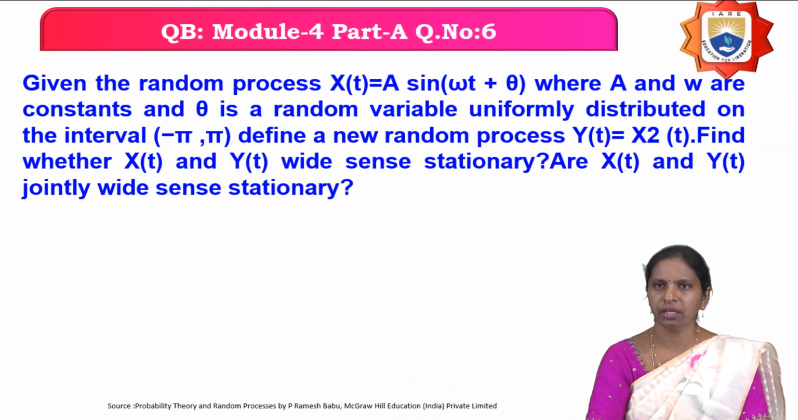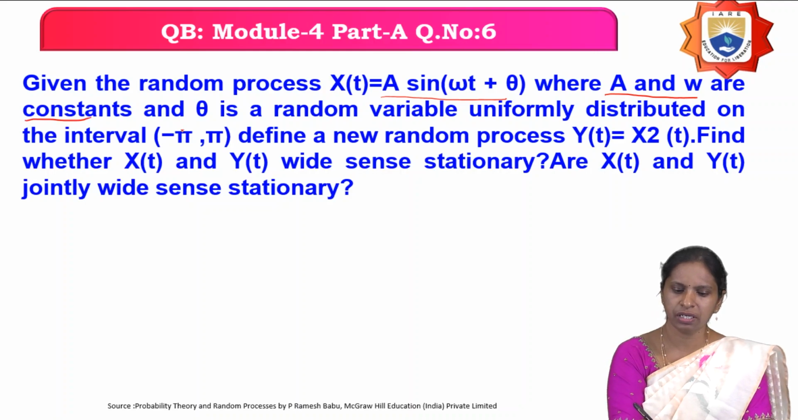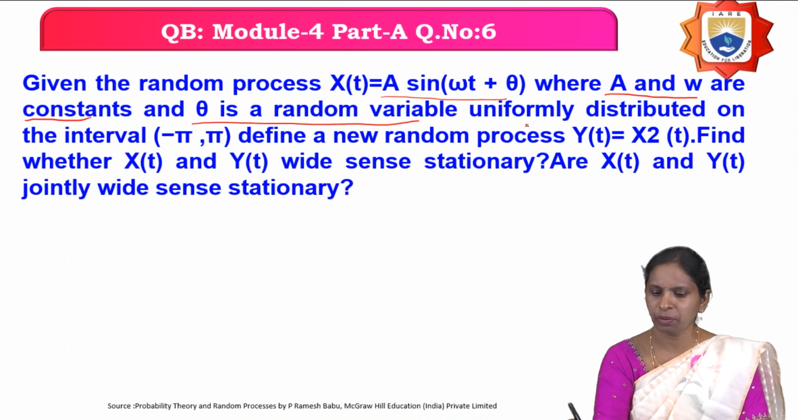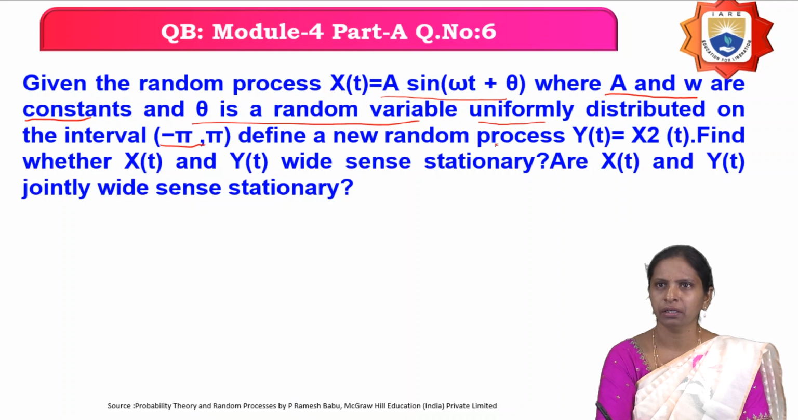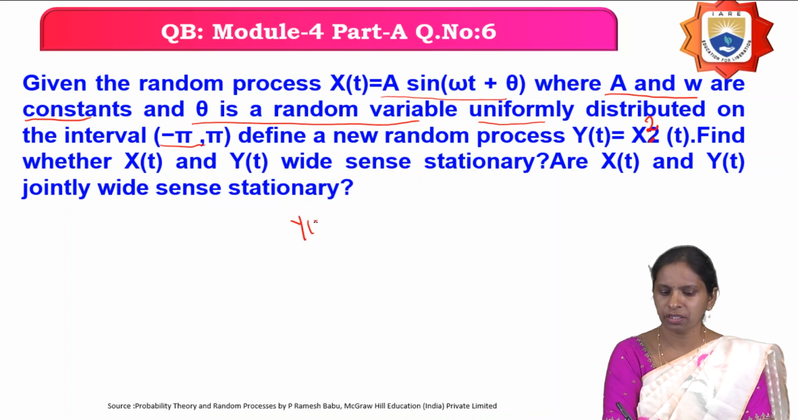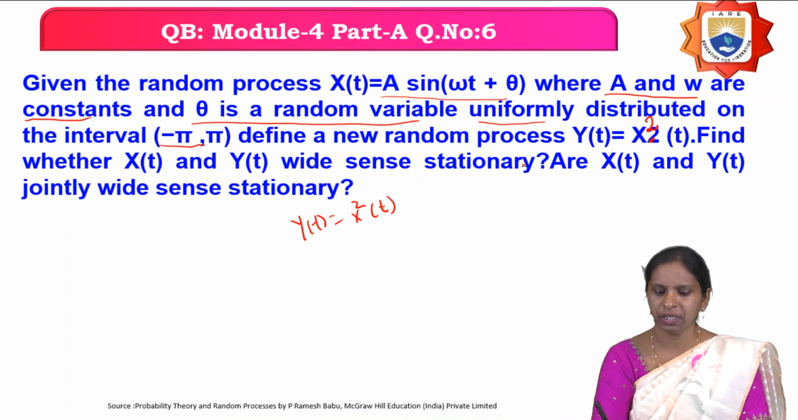Next question: given the random process x of t is equal to a sin of omega t plus theta, where a and omega are constants. Theta is a random variable, a uniform random variable distributed over the interval minus pi to pi. And they have given a new random process y of t, which is x square of t. Find whether x of t and y of t are jointly wide-sense stationary.